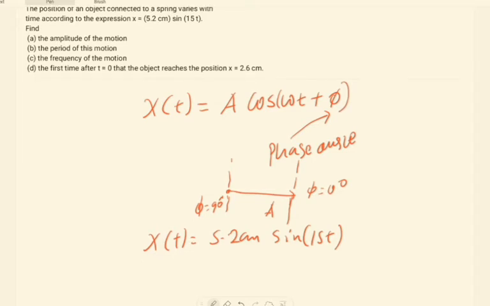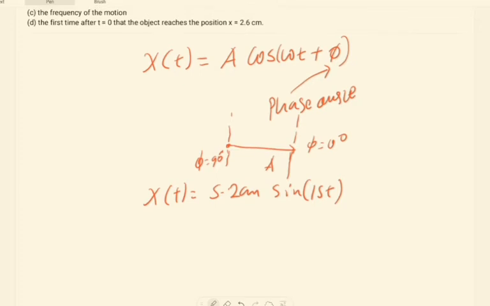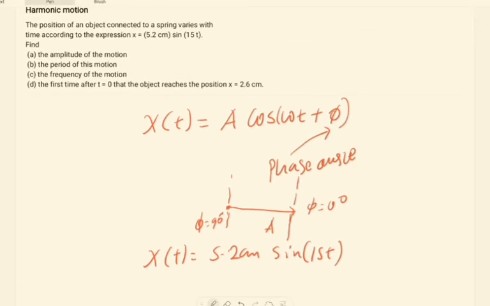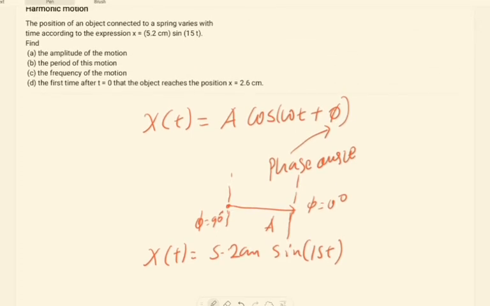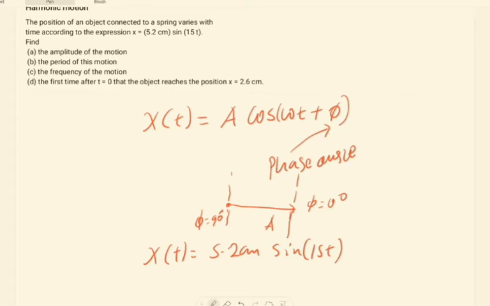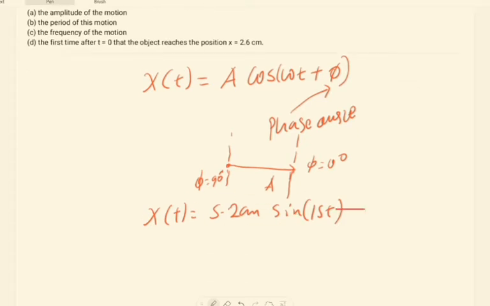From this given quantity we find the amplitude of the motion. The amplitude is found when the trig quantity is equal to 1, at which point you get the maximum amplitude.